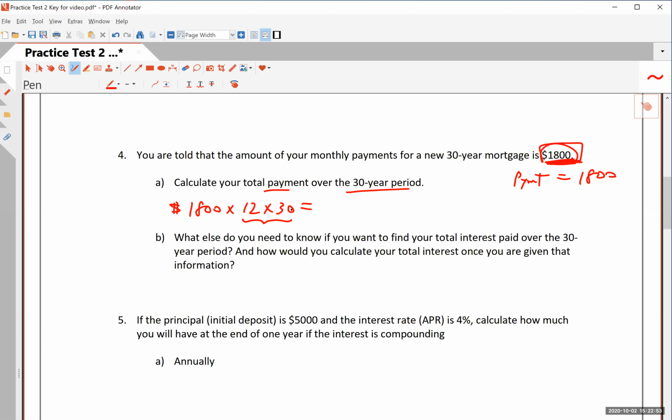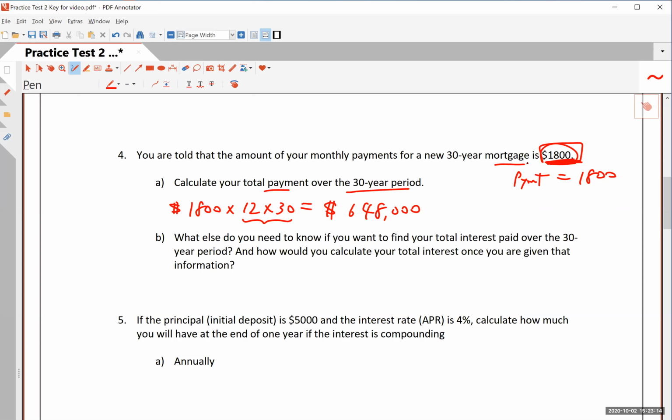And by the way, this is 360 because that's 360 payments you're making. And so the answer to this question is $648,000. Okay, so that's how much you are going to be paying over the next 30 years to buy this house. I believe it's a house because it says a mortgage.